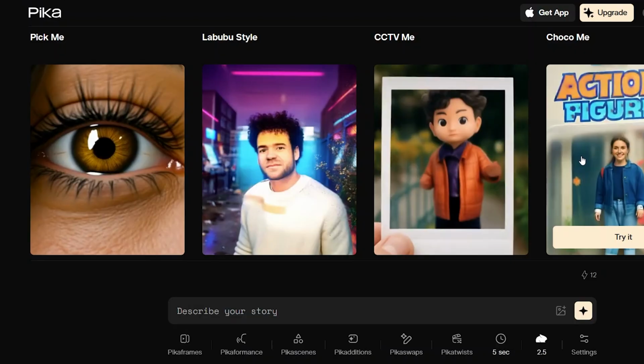Now, AI influencers are one of the biggest opportunities right now. You don't need followers, you don't need experience. All you need is a system, consistency, and the right tools. And if you follow this blueprint, then building a high income AI brand is completely possible. Now, once you get used to this, you can scale up.